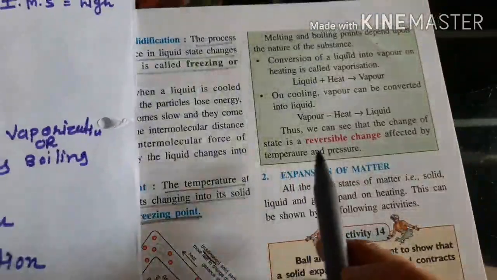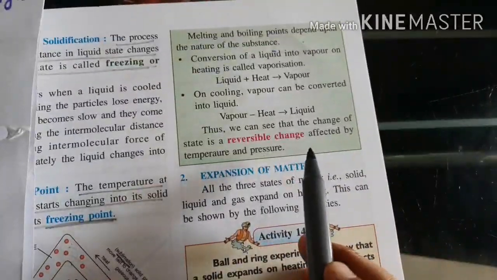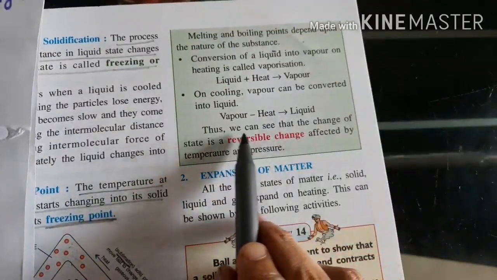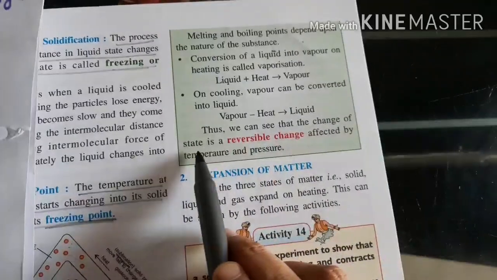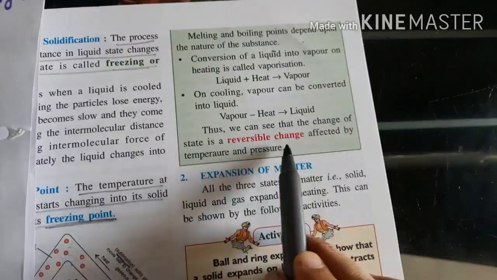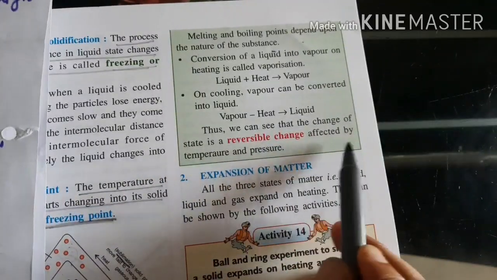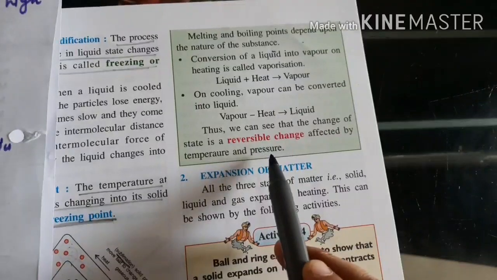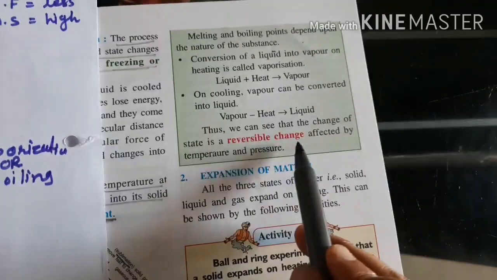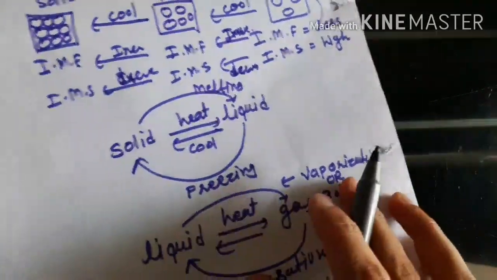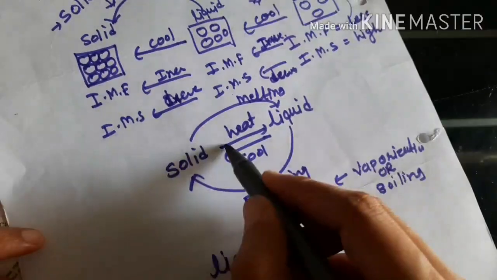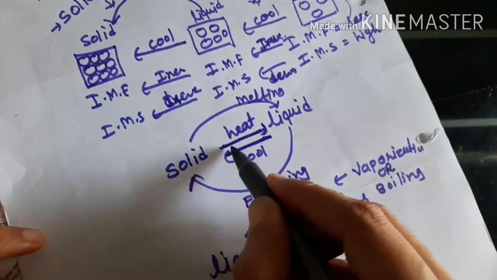Got it? Now the next and last point of today's topic: the change of state is a reversible change affected by temperature and pressure. Reversible means forward and reverse.